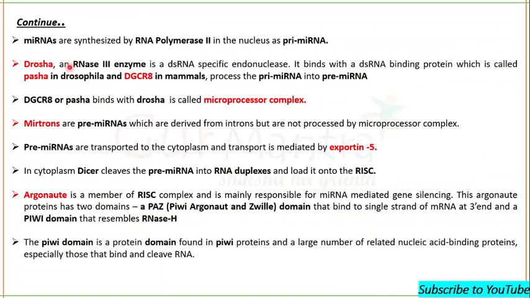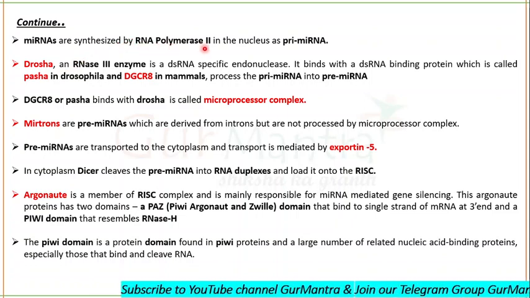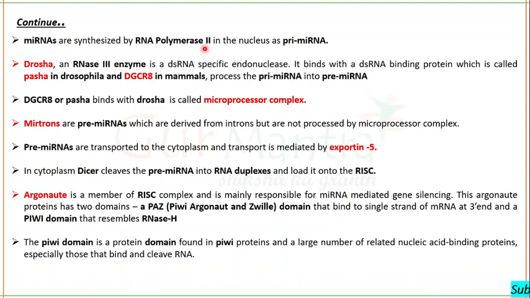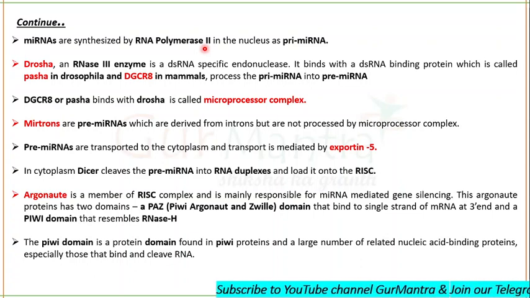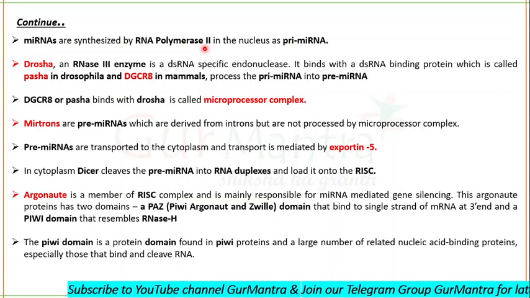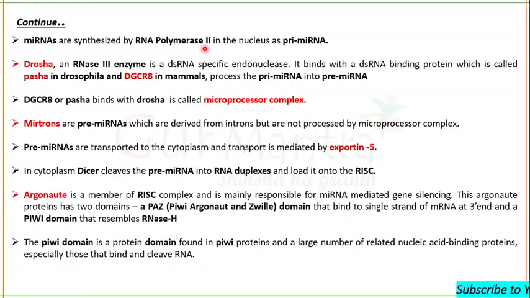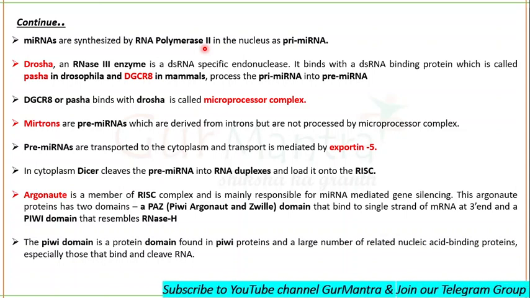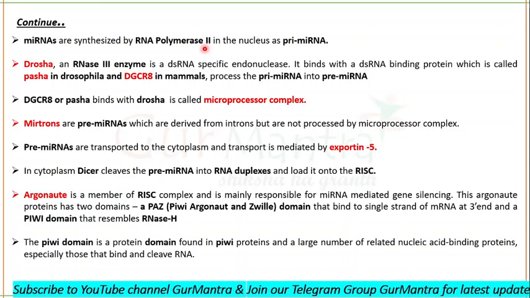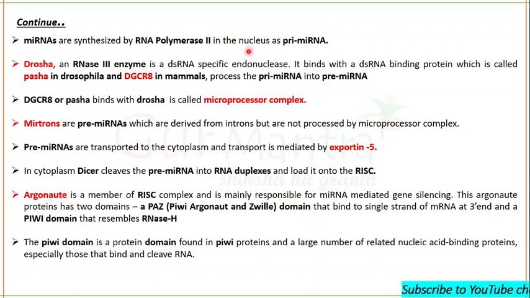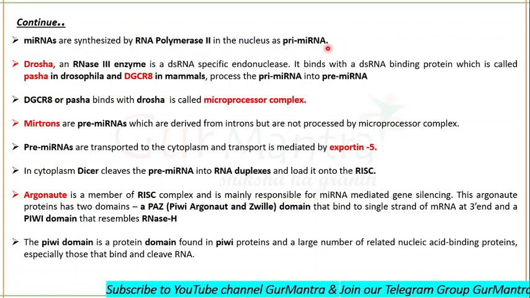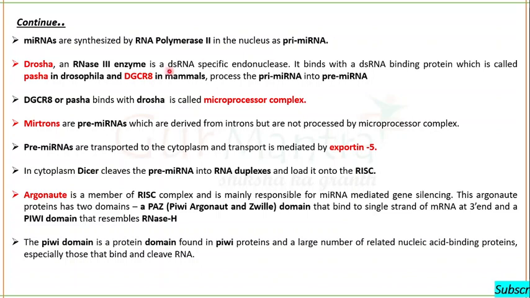See, miRNAs, as you know, are synthesized by RNA polymerase 2. RNA polymerase 1 synthesizes most of the ribosomal RNAs. RNA polymerase 2 synthesizes mRNA as well as miRNA. Some miRNAs can also be transcribed by RNA polymerase 3, but the main enzyme involved in the synthesis of miRNAs is RNA polymerase 2. Transcription occurs in the nucleus, and it is synthesized as primary miRNA, as you just saw in the diagram.